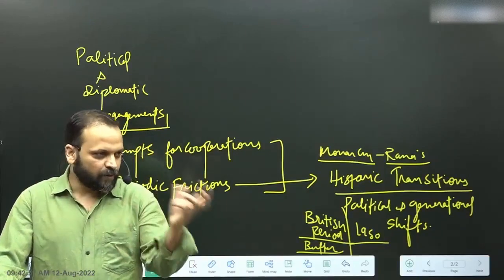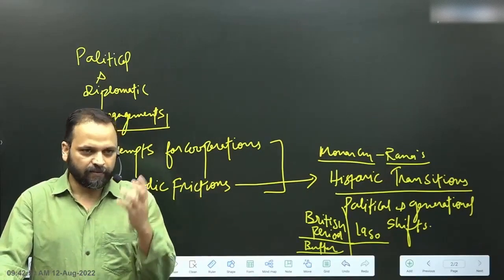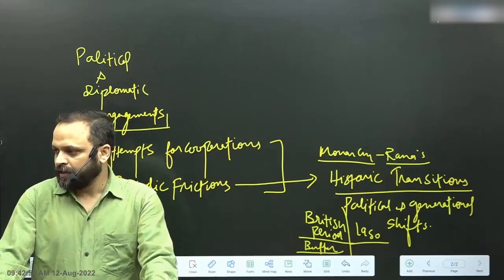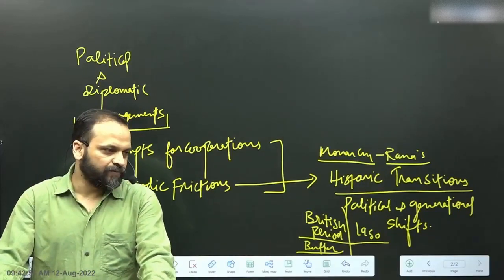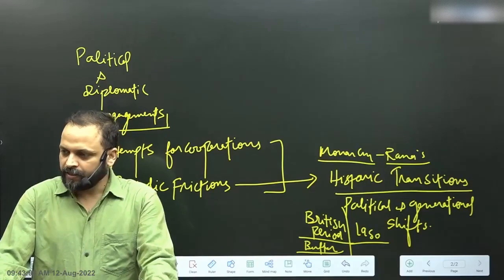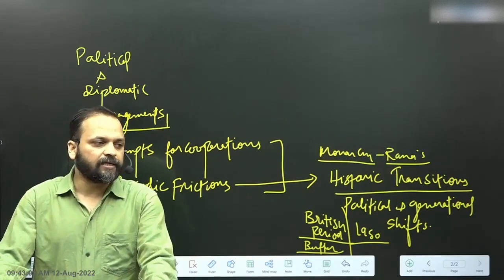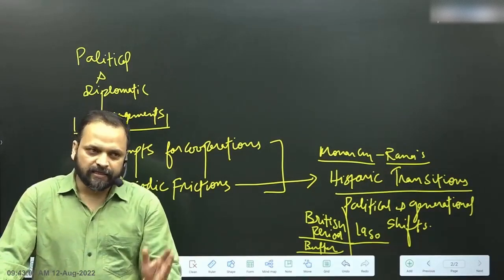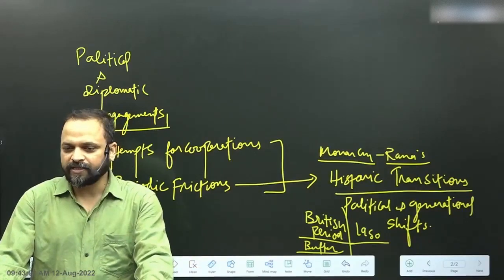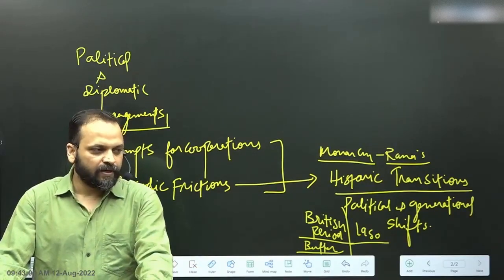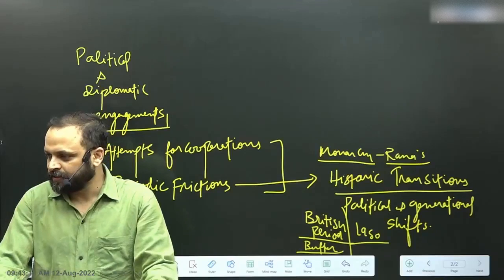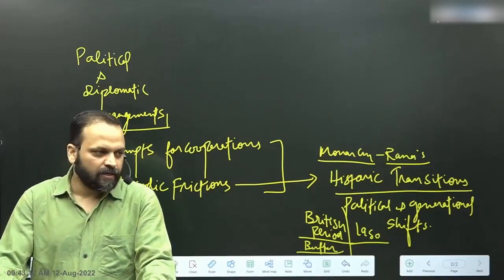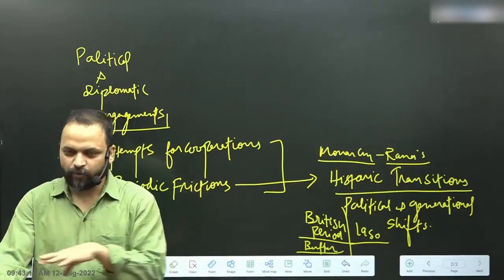So the real power is with the prime ministers and the monarchy is the head of the state. So here what we see is that it seems that India in some ways assisted the monarchy in prevailing over the Rana Shahi, right? So Nepal's king for a brief while came to India.